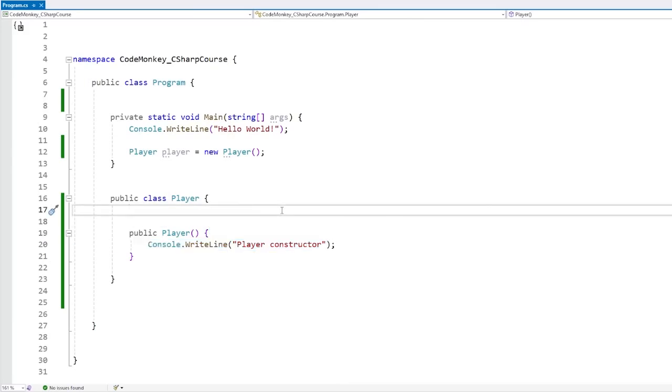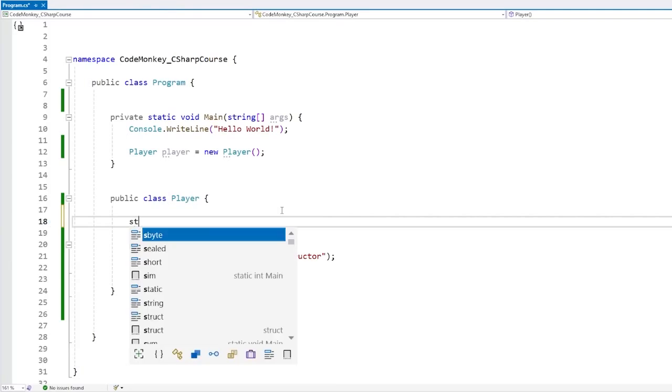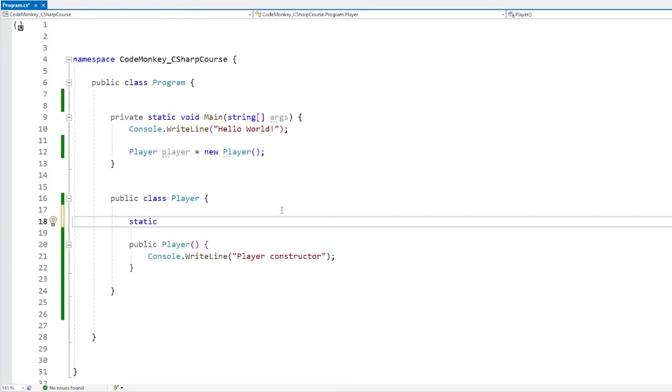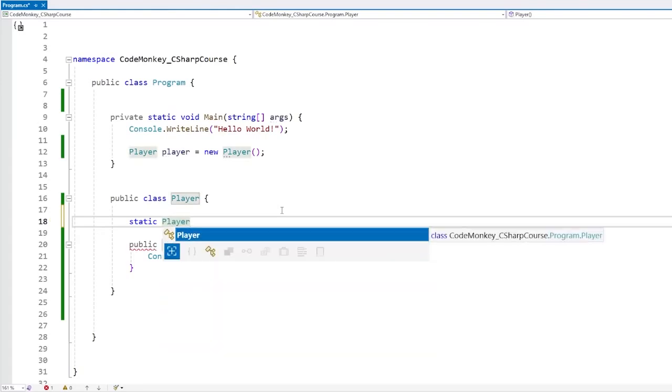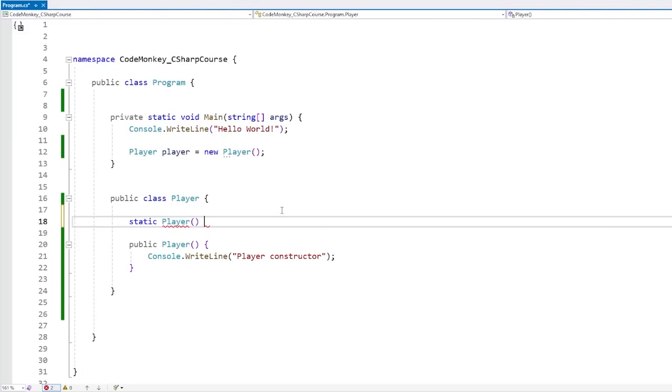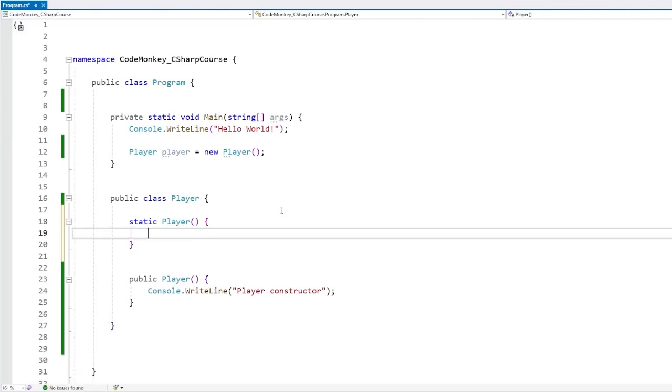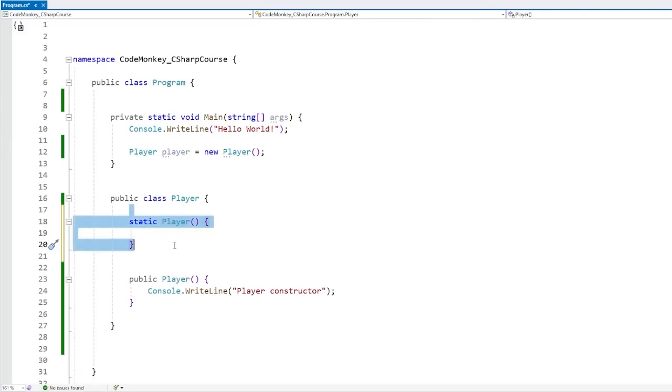And the way that you define them is super simple. You just use the static keyword with no access modifier, so no public, no private. This cannot be either one of those. You cannot manually run a static constructor. It always runs automatically. And then it must have the same name as the class, so Player. And it also must have no parameters, so a completely parameterless constructor. Also, you can only have a single static constructor, and it cannot be inherited or overloaded.